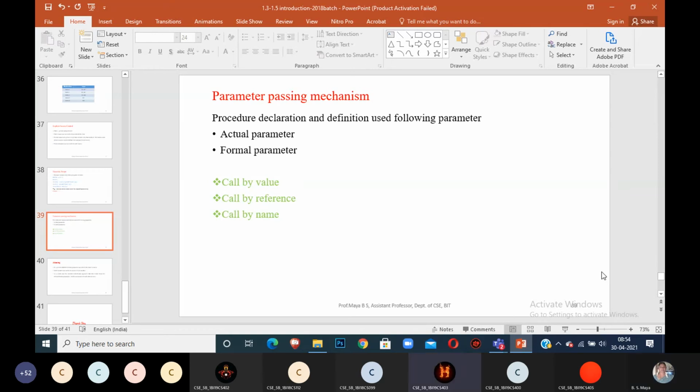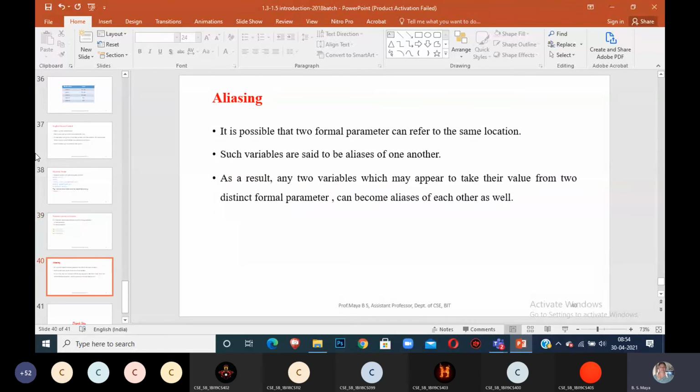In call by reference, we are actually passing the parameter's pointer, ma'am, where any changes we make will be reflected at our original parameter, ma'am. Okay. Call by name. Sometimes you are using this also. Worst case, normally we are not using call by name. You can directly pass the name to the calling function to call the value.